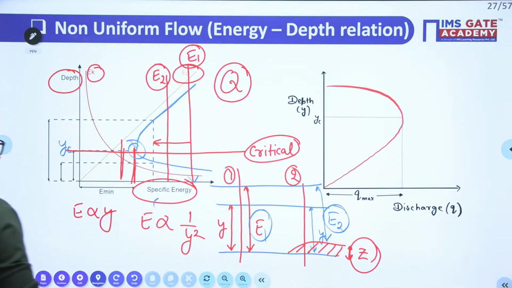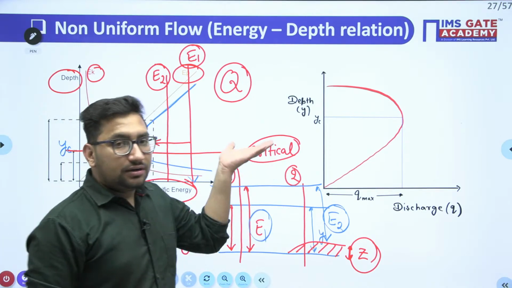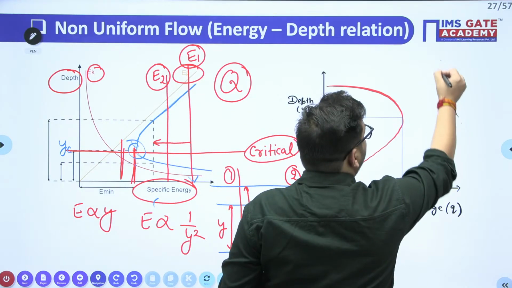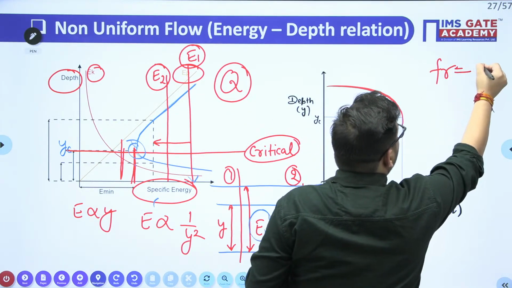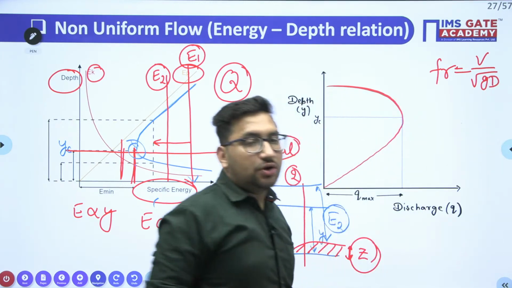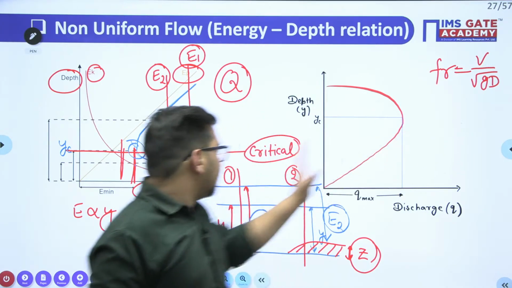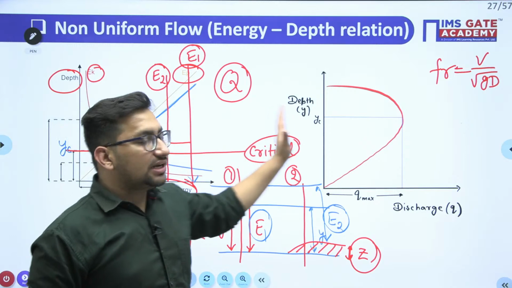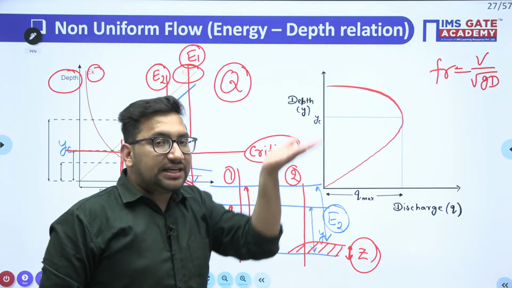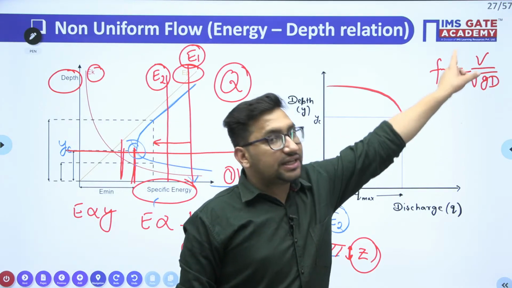We have seen that if Froude's number is greater than 1... what was the Froude's number? Froude's number was V upon under root of GD. If Froude's number is increasing, let's suppose at this particular point when the condition is critical, the Froude's number was 1. If Froude's number is increasing, can I say that the velocity value is increasing?